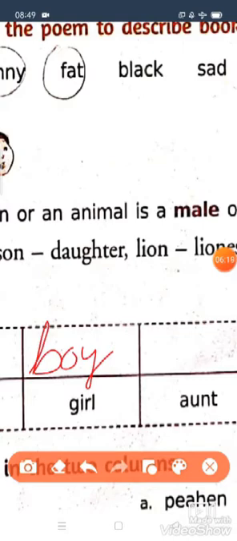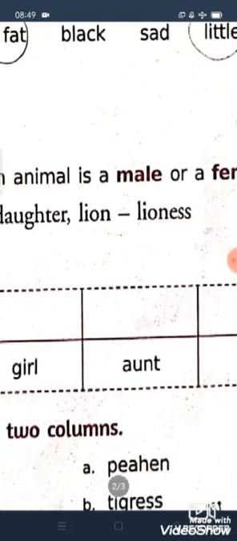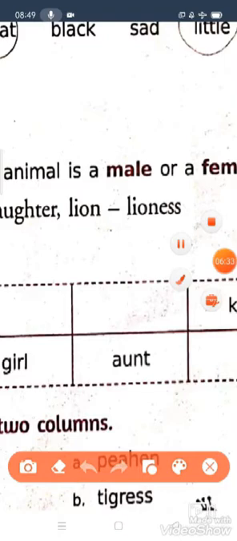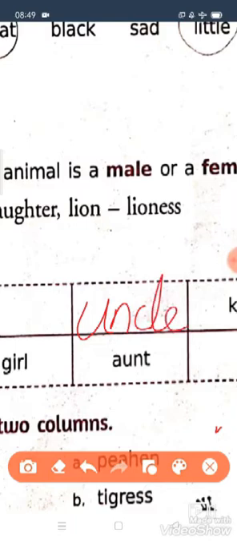Okay, so look at here, children, the male form of girl is boy. Now we will see the next one. The male form of aunt is what? Uncle, U-N-C-L-E, uncle. Okay, children, uncle, aunt. Now we will see the next one, children.